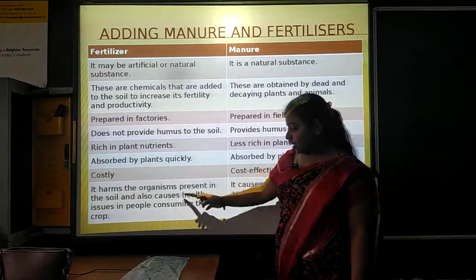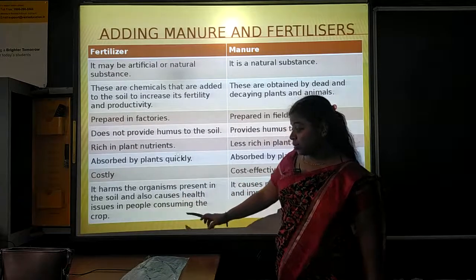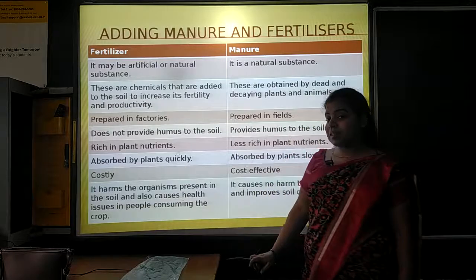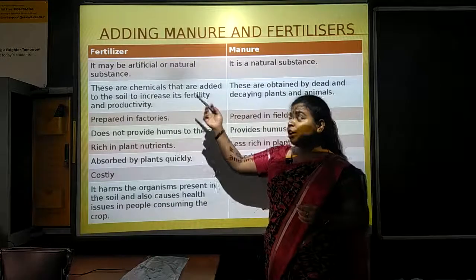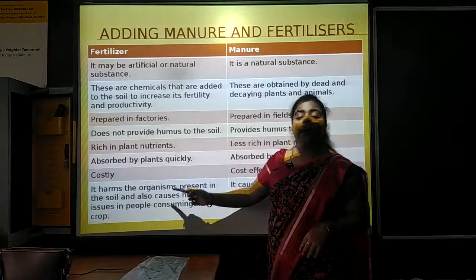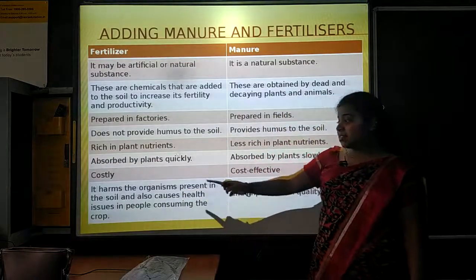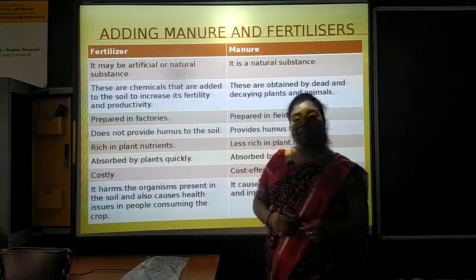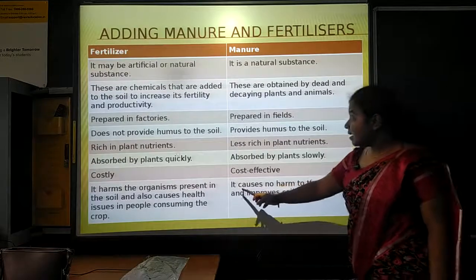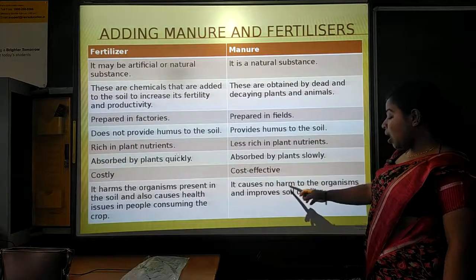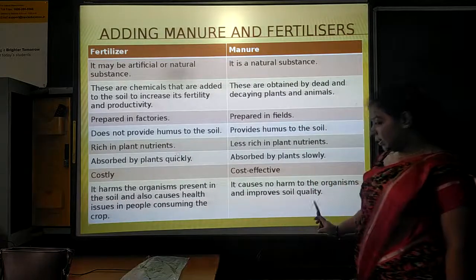One major drawback of using fertilizer is that it harms the organisms present in the soil and also causes health issues in human beings who are consuming that crop. Whereas manure causes no harm to the organisms and improves soil quality.